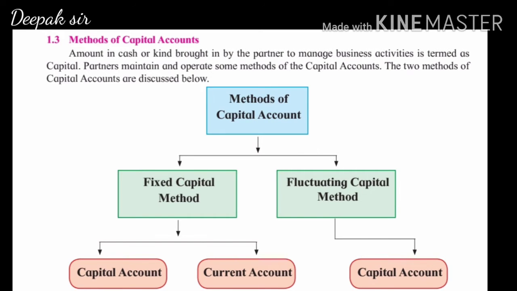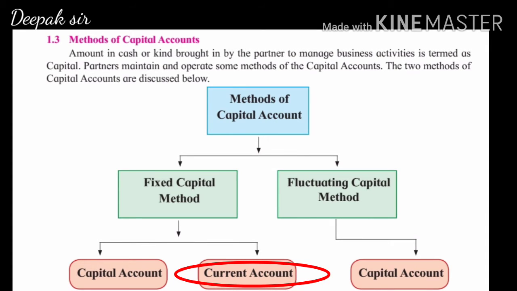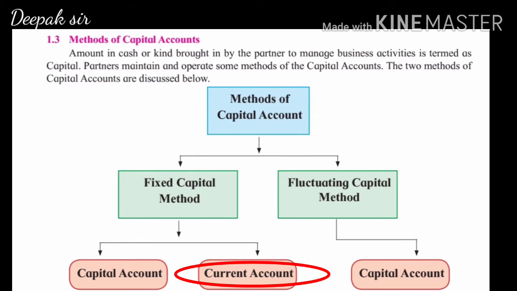Now whenever this fixed capital method is adopted, a partner opens a new account and that new account is called as partner's current account, and all the related adjustments of capital are solved in partner's current account, such as drawings, net profit or net loss, interest on capital, salary to partners or commission to commission partner.